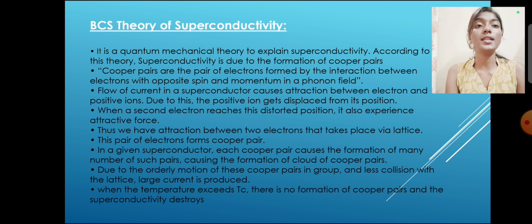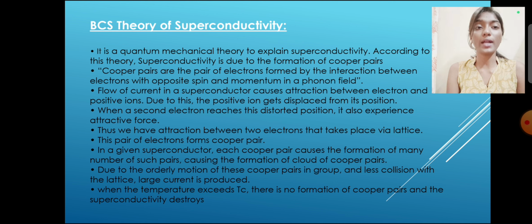Flow of current in a superconductor causes attraction between the electrons and the positive ions. Due to this, the positive ions get displaced from their positions. When the second electron reaches the disordered position, it also experiences the attractive force. Thus, we have attraction between two electrons that takes place via the lattice. This pair of electrons forms a Cooper pair.